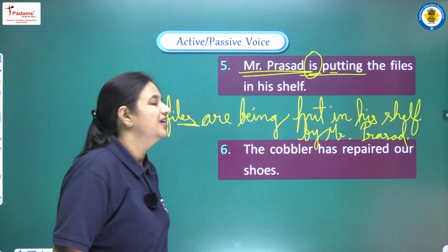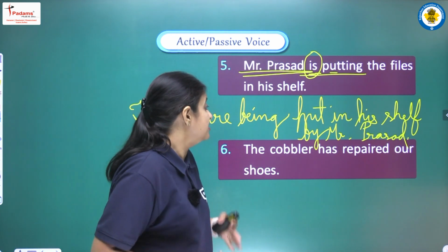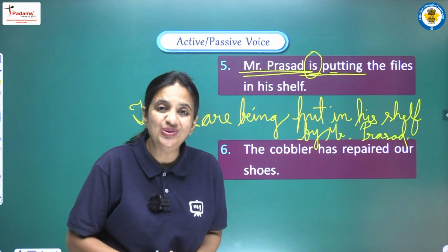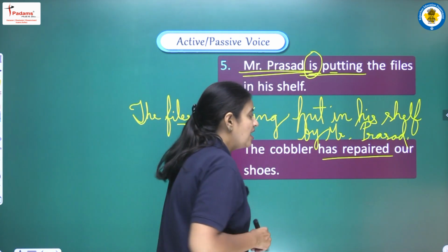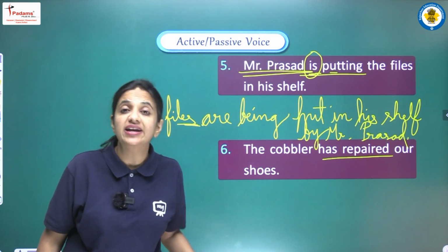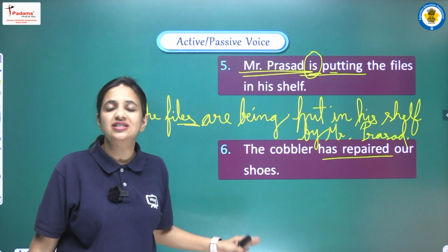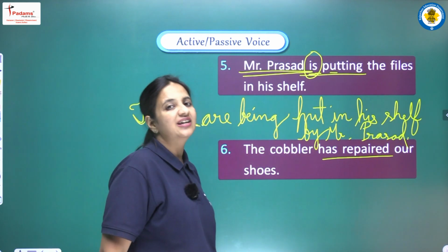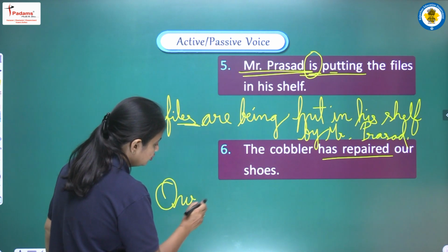Okay. Moving on, next sentence is: the cobbler has repaired our shoes. So again we can see, first of all, the tense. We are having has plus third form. It means we are having present perfect tense, right? The cobbler is the subject and our shoes, this is the object. So we will start our passive voice with the object, that is our shoes.